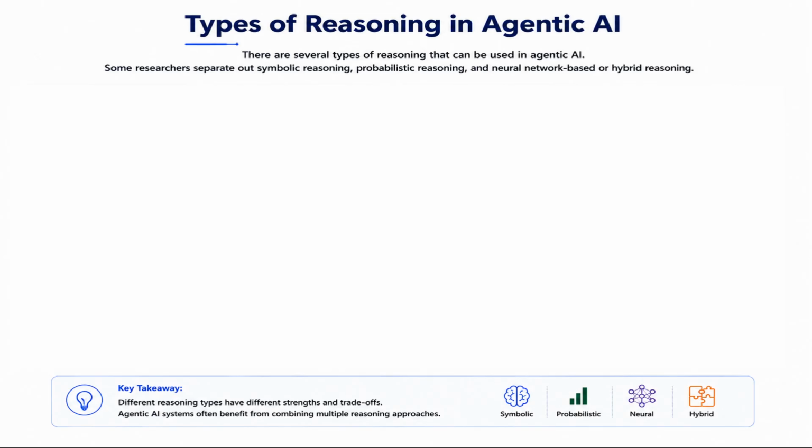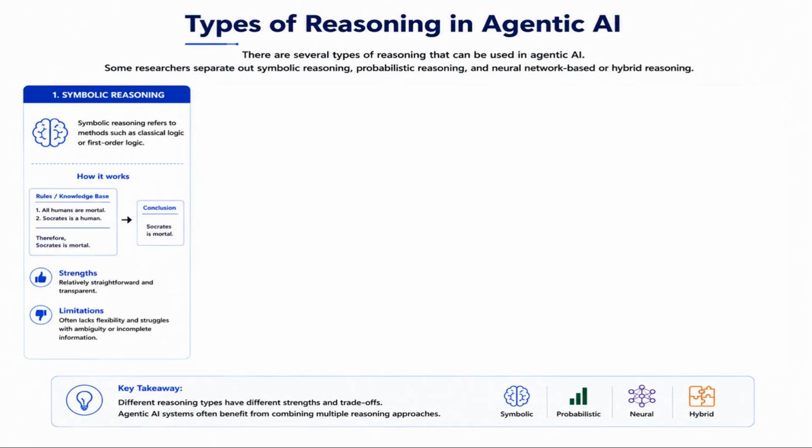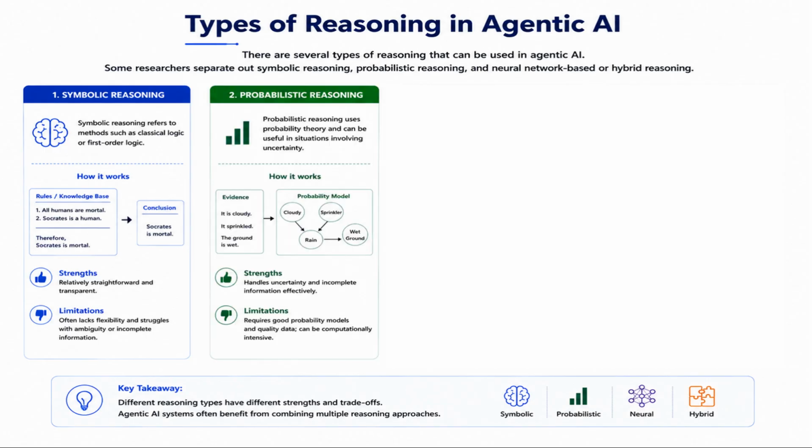There are several types of reasoning that can be used in agentic AI. Some researchers separate out symbolic reasoning, probabilistic reasoning, and neural network-based or hybrid reasoning. Symbolic reasoning refers to methods such as classical logic or first-order logic. It tends to be relatively straightforward and transparent but often lacks flexibility. Probabilistic reasoning uses probability theory and can be useful in situations involving uncertainty.